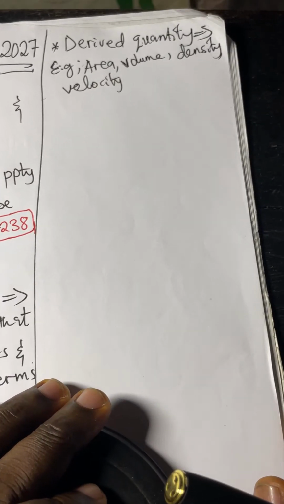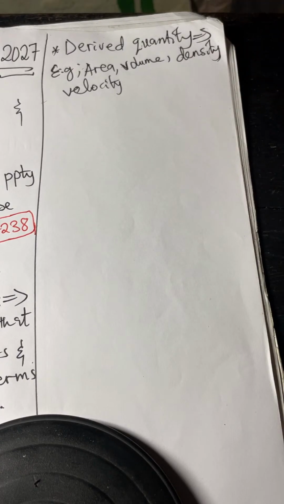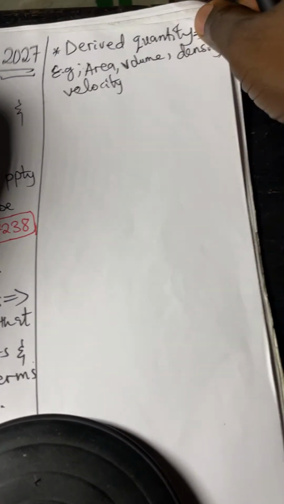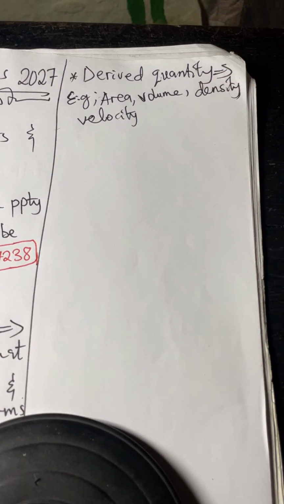So I have explained derived quantities as those quantities that depend on a combination of two or more fundamental quantities to derive their meaning. That is what derived quantities are. You should take note of all these things, don't joke with it. The quantities that are obtained from a simple combination of fundamental quantities are called derived. We also have derived units.